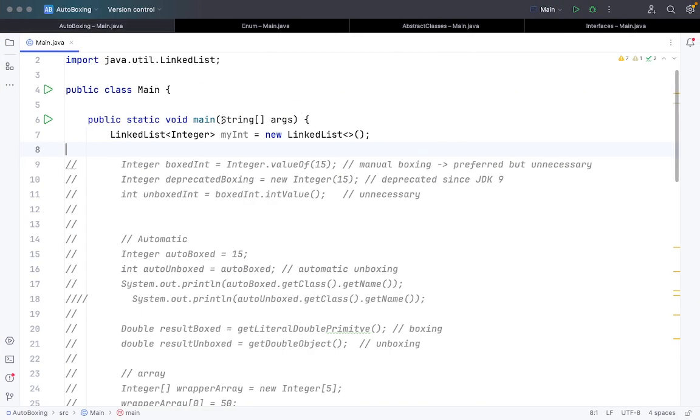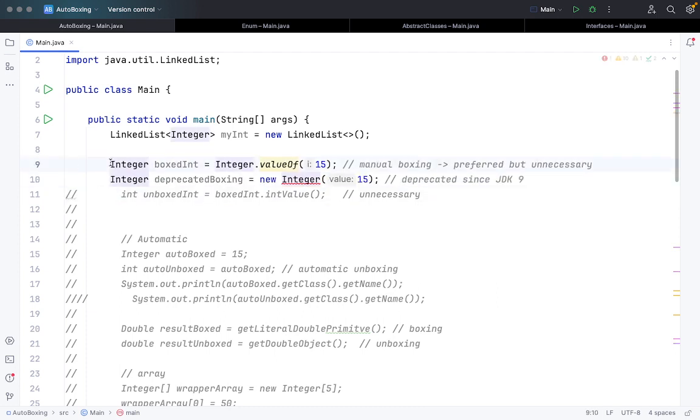So let's look into this. The first way of boxing an integer value with the respective instance of a wrapper class is this, line number 9, where I have highlighted Integer boxed integer value. This is called manual boxing. It can be preferred, but it is unnecessary. We will see a much easier way as well. Now this is another way, that is the deprecated code. There we're trying to create an instance of the Integer wrapper class using the new keyword, the way we typically do in all the classes that we have seen till now.